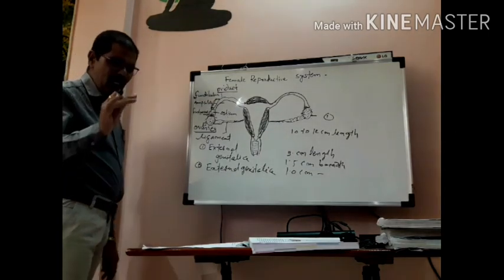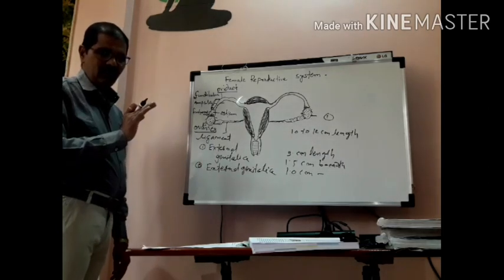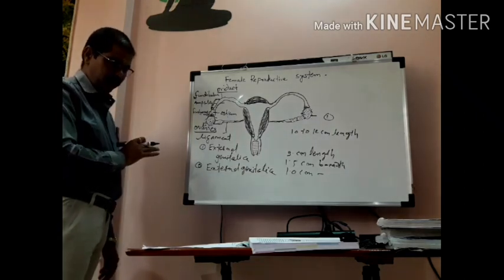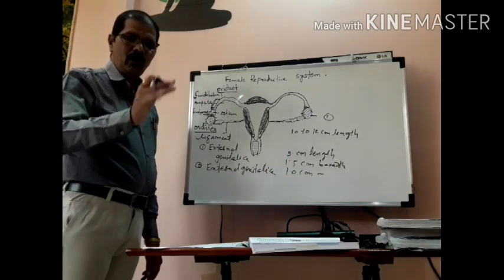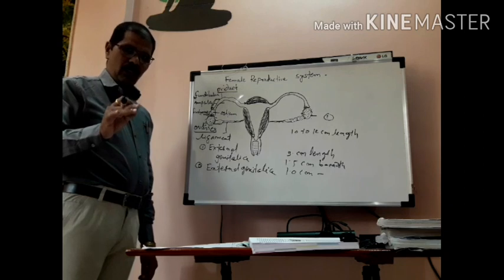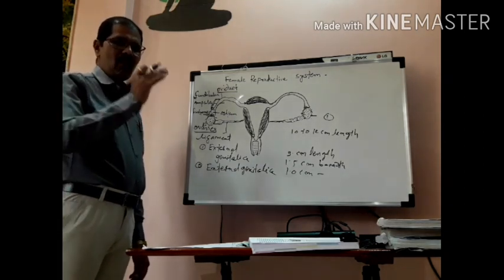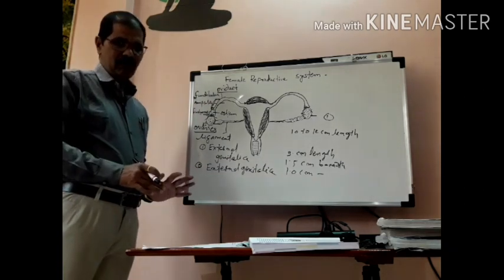It is the middle delicate part of the oviduct. ये बहुत delicate होता है. It is the largest part of the oviduct, uterine tube or fallopian tube. Actually, it is very important. Why? Because fertilization occurs in this area. That's why it is very important.